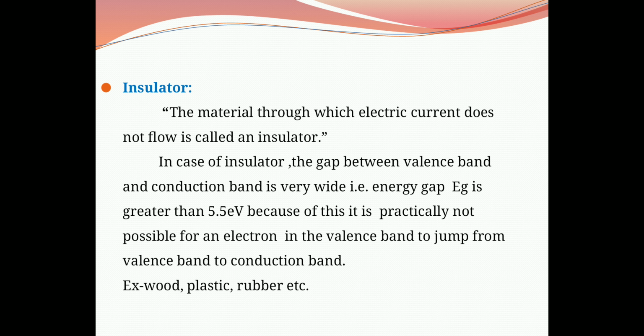That is, the forbidden energy gap is greater than 5.5 electron volt, and because of this, it is practically not possible for an electron in the valence band to jump to the conduction band. Some examples of insulators are wood, plastic and rubber. These are also called bad conducting materials because electric current does not flow through them.